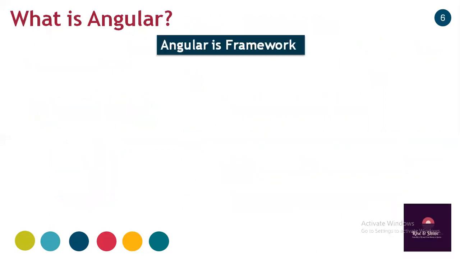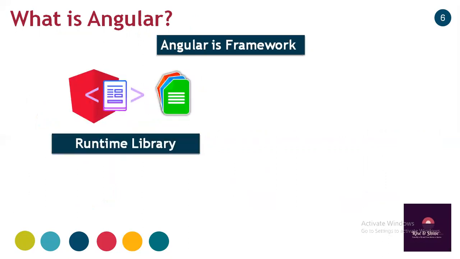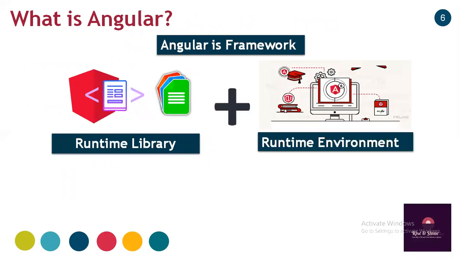Again, Angular is a framework. So what do you mean by framework? A framework has a runtime library plus a runtime environment. That is, both components are available at runtime, when we are developing or executing code.